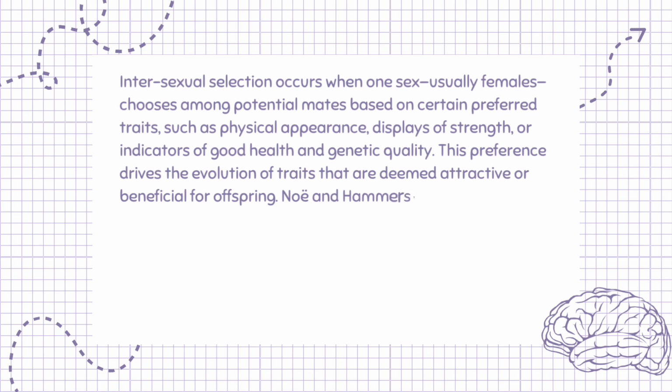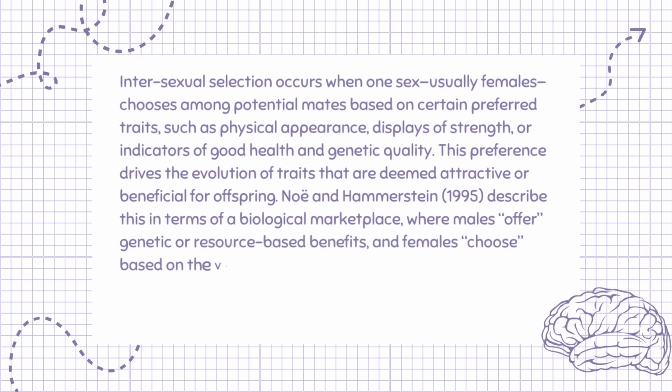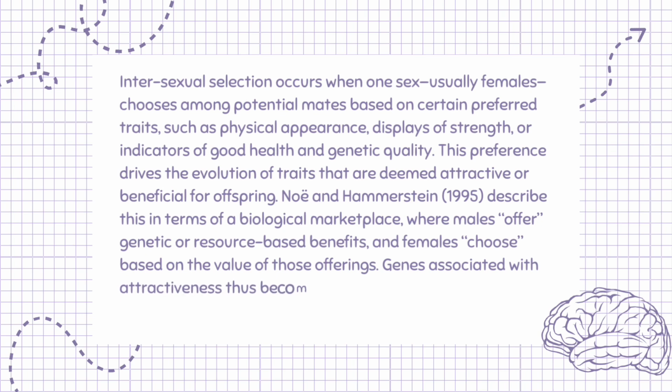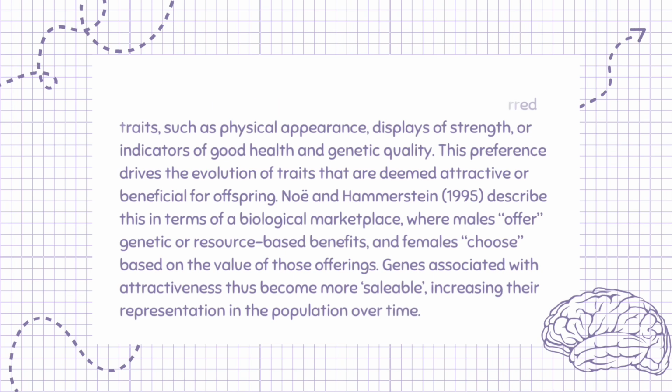Nesse and Hammerstein, 1995, described this in terms of a biological marketplace, where males offer genetic or resource-based benefits, and females choose based on the value of those offerings. Genes associated with attractiveness thus become more saleable, increasing their representation in the population over time.